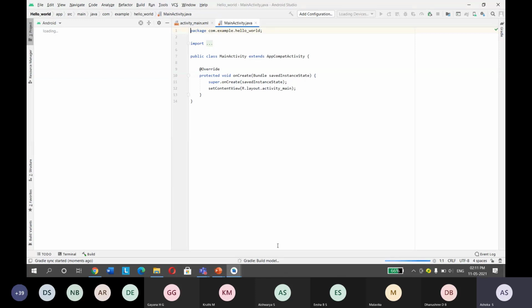See, and remember one more thing. Whenever you want to run this software, it has to be connected to the internet always. Why? Because it always takes updates from the internet. You can see here, Gradle, it's downloading the materials, right? So everything happens through the internet. So make sure that your system is connected to the internet whenever you run Android Studio.